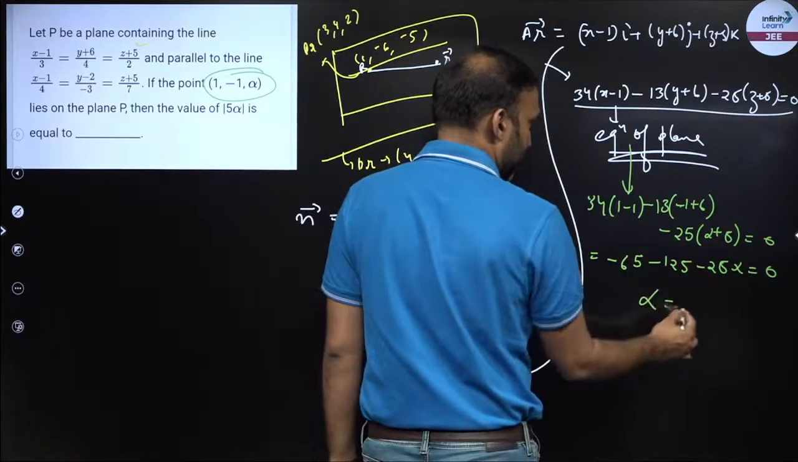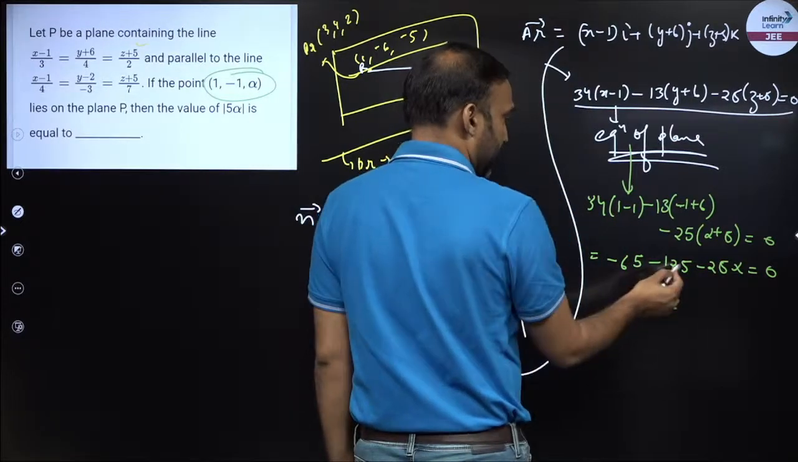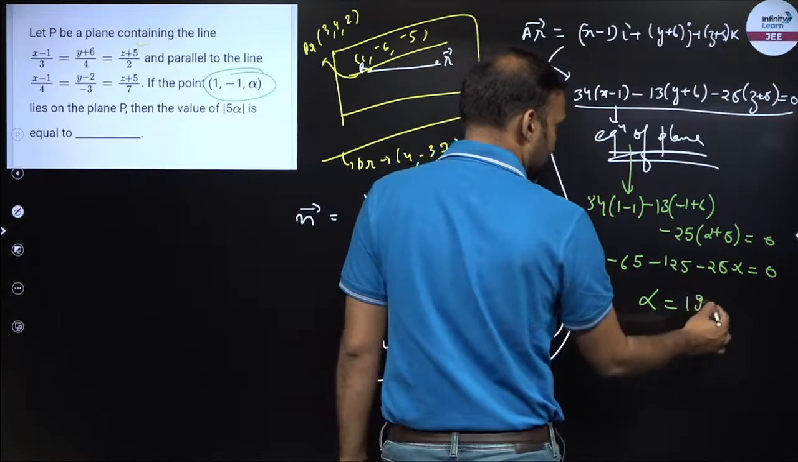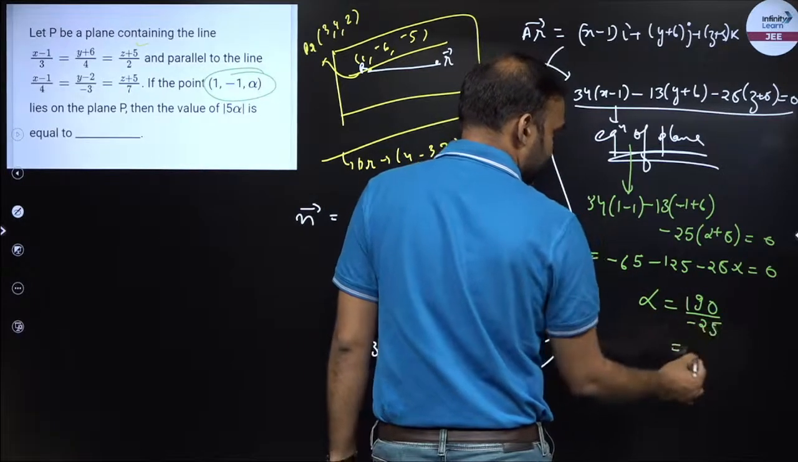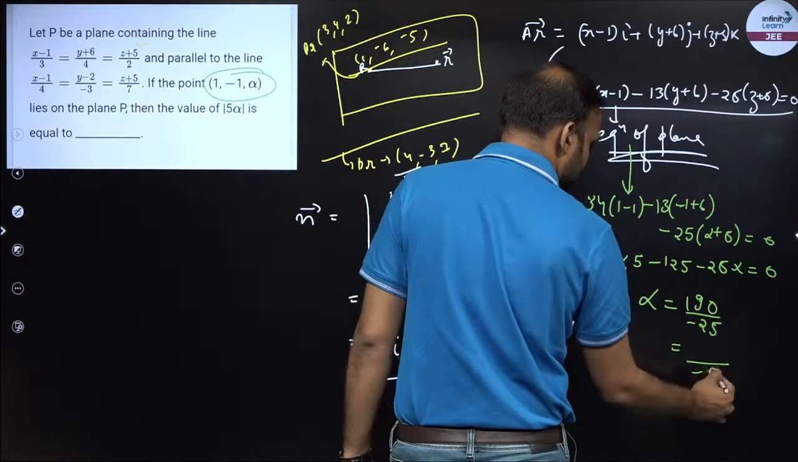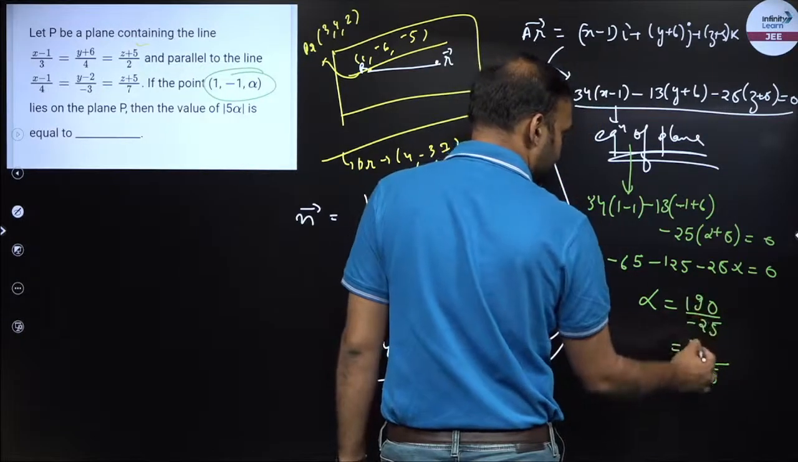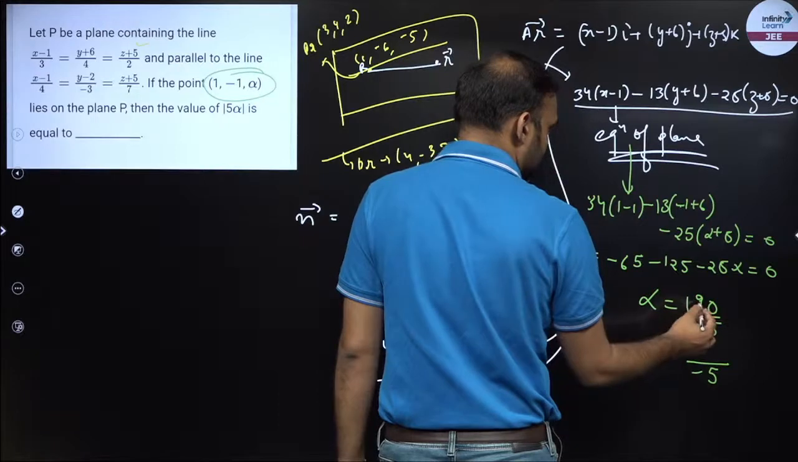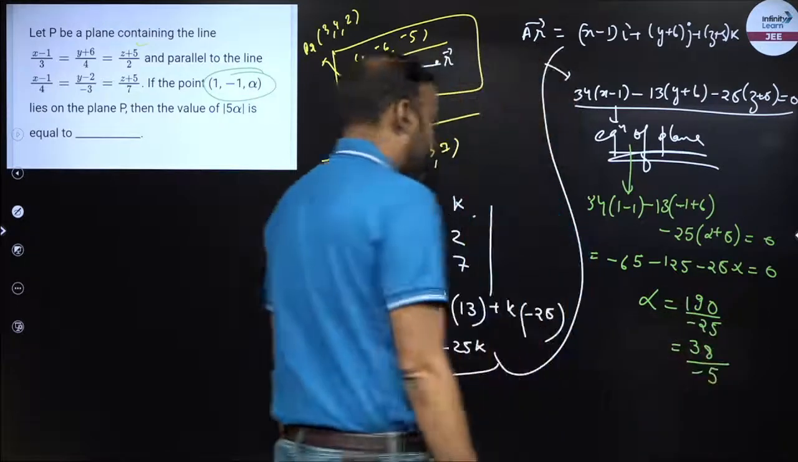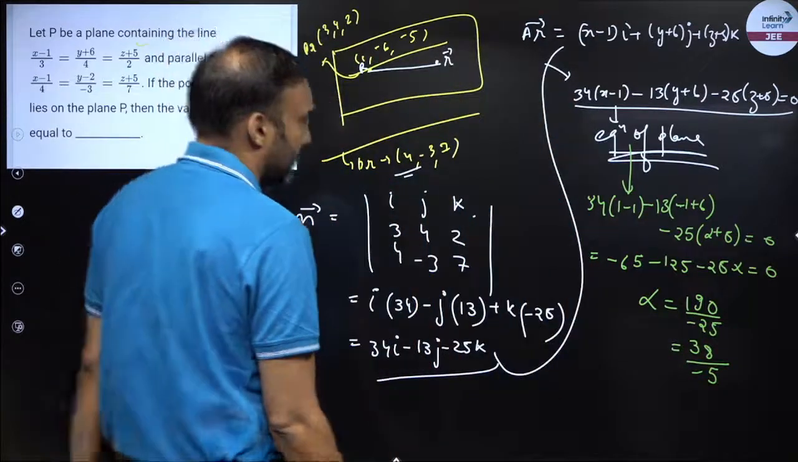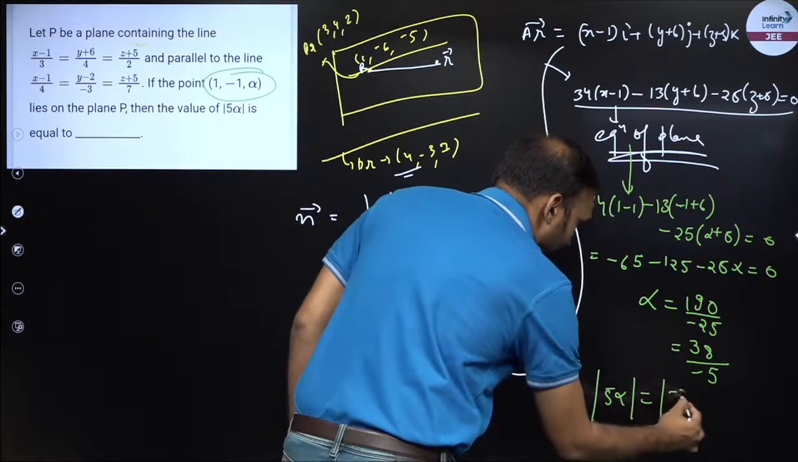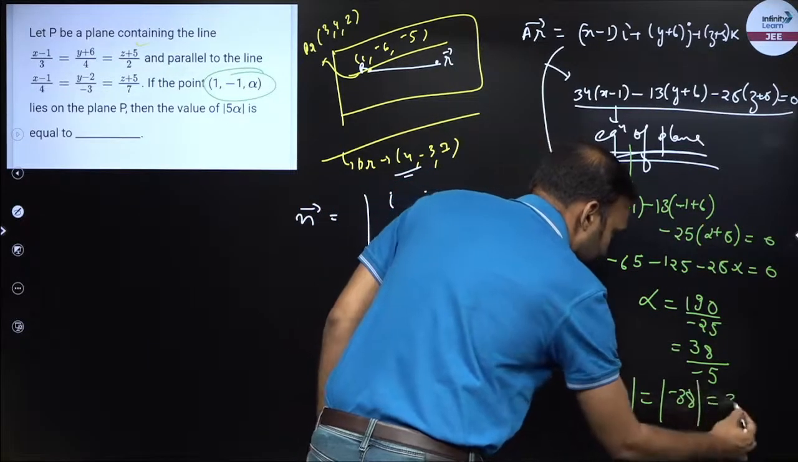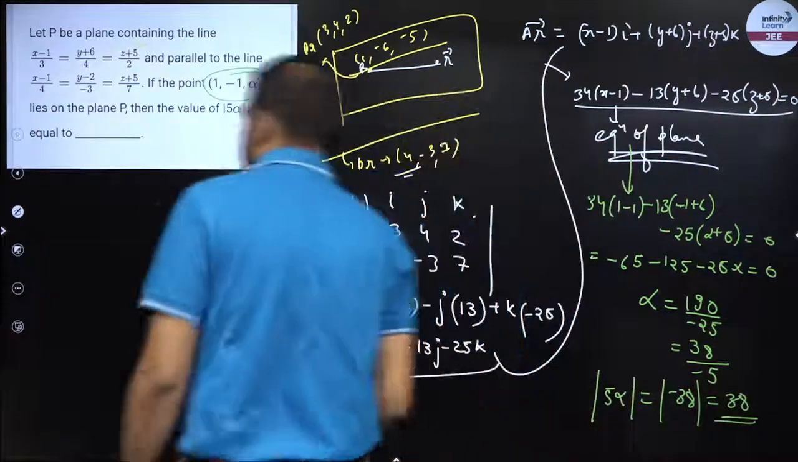So from here I can say alpha is 190 upon minus 25. So I can divide this by 5. This would be minus 5. This would be 5 3s are 15. Then 40, 38. So alpha would be minus 38 by 5. So what is the value of mod of 5 alpha? Mod of 5 alpha would be minus 38. So my answer is 38.